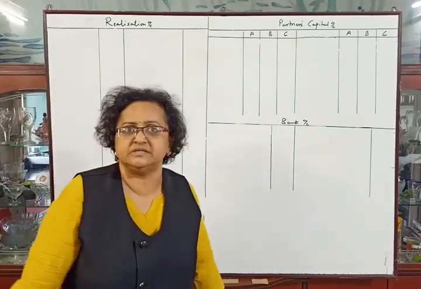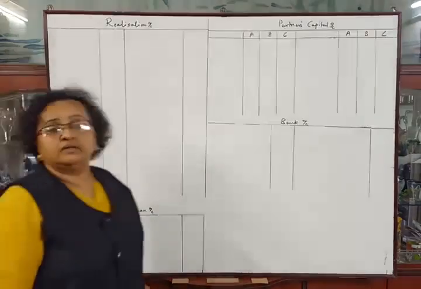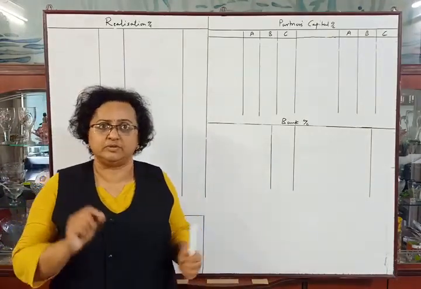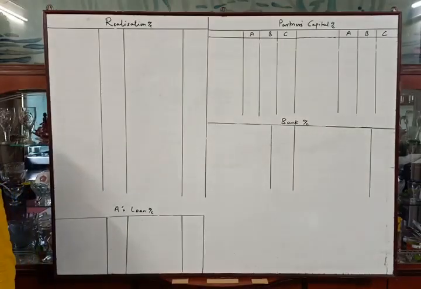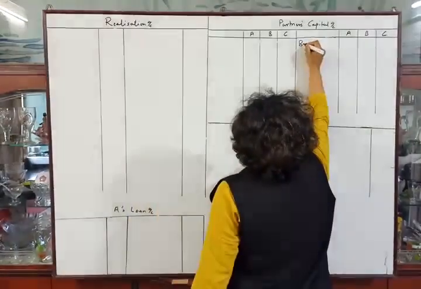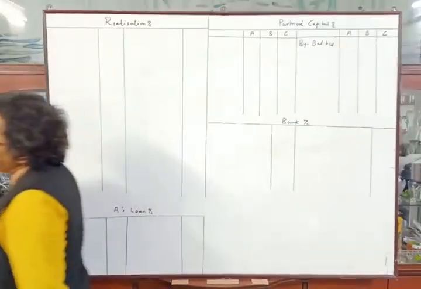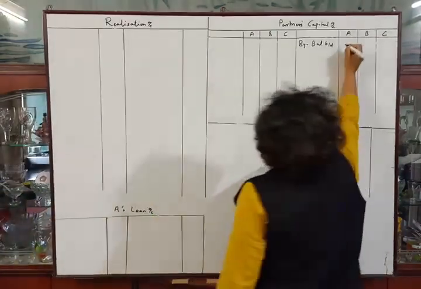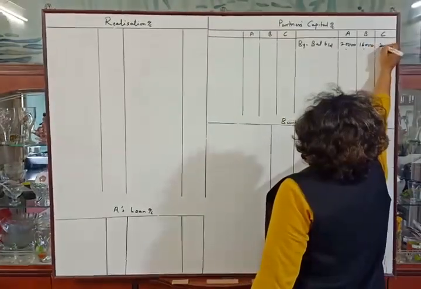A is a partner in the business. So I have prepared A's loan account here. Now let's start. First we have to make transferring of items from the balance sheet. See the problem, liability side. Capitals are given. I will transfer these capitals in capital account credit side. So by balance brought down, capitals are given 20,000, 16,000 and 8,000.